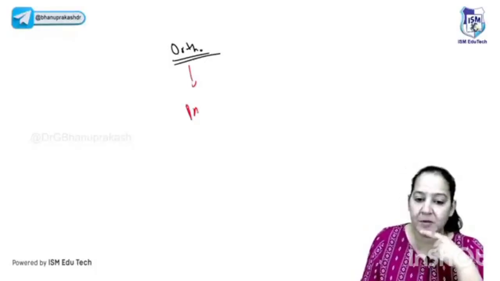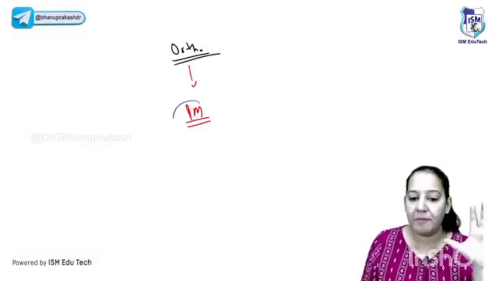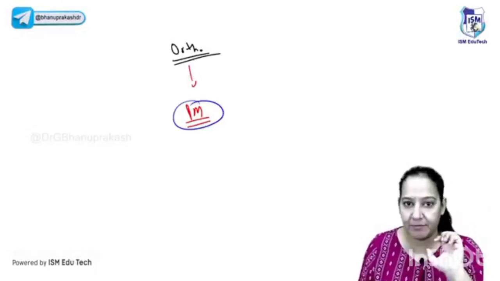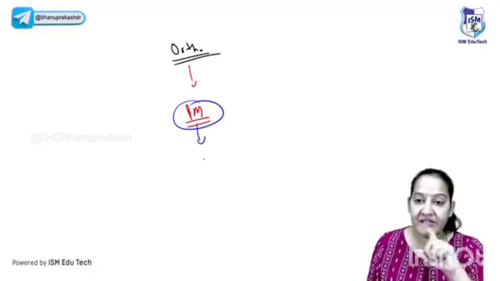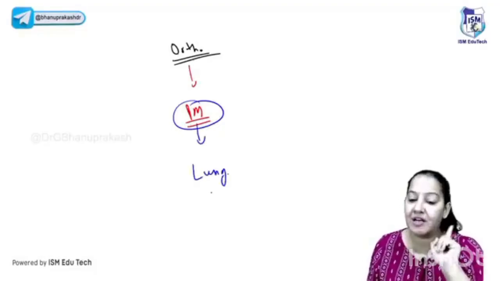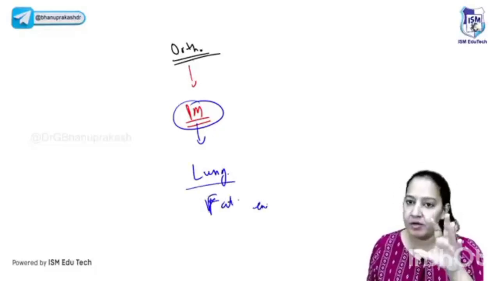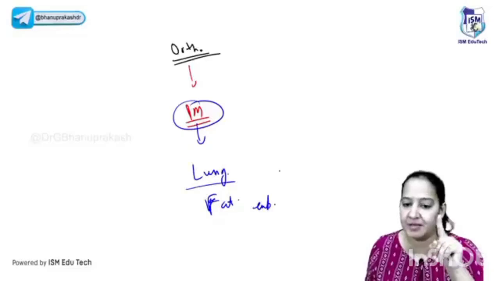You will ask for autopsy, the postmortem of the dead body. Just suppose I am the doctor performing the autopsy, right? Now I will hear the complete history, what is the problem, why the autopsy is performed. The autopsy will be performed by the forensic team, the medico-legal team. They will take extra care of the lung. They will take the lung out, especially the pulmonary capillaries. They will cut the lung, make a slide, and they will look for fat embolism. If the fat embolism is found, it will be a proven case that the cause of the death is fat embolism and there is no negligence of the doctor.